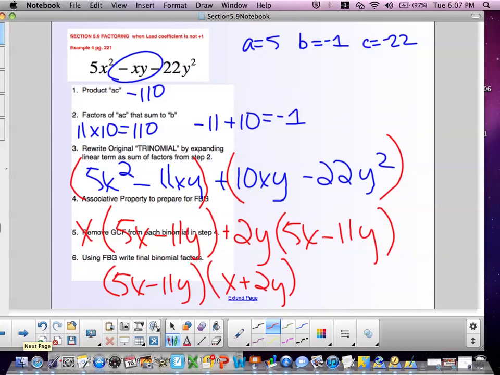And just mentally check back to make sure it's correct. 5x times x gives me 5x squared. 5x times 2y gives me 10xy. And then negative 11 times x is the negative 11xy, differing by 1, negative 1. And then finally, negative 11 times positive 2 gives me the negative 22y squared.